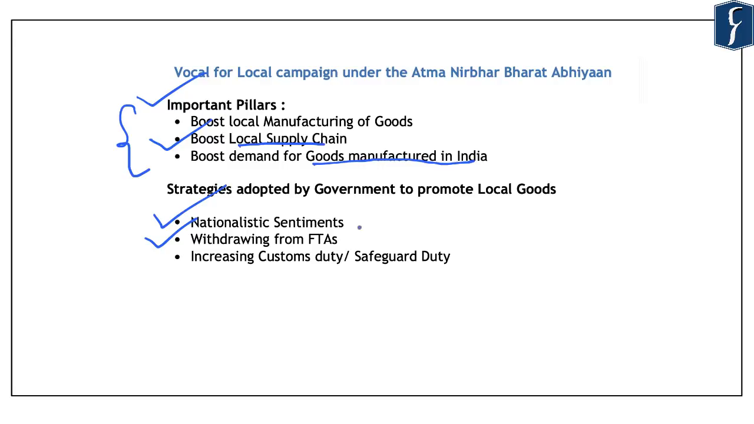Second strategy adopted by the government was withdrawing from the free trade agreements. And in this regard, we note that India had decided to withdraw from the RCEP, or the Regional Comprehensive Economic Partnership, that was going on between the ASEAN countries and its six free trade agreement partners. So India had withdrawn from this RCEP, and also India had called for reviewing of all the existing free trade agreements to make them more India friendly. And the third strategy that was adopted by the government of India was increasing the customs duty and safeguards duty on imports from other countries. And this was done in order to promote domestic manufacturing.